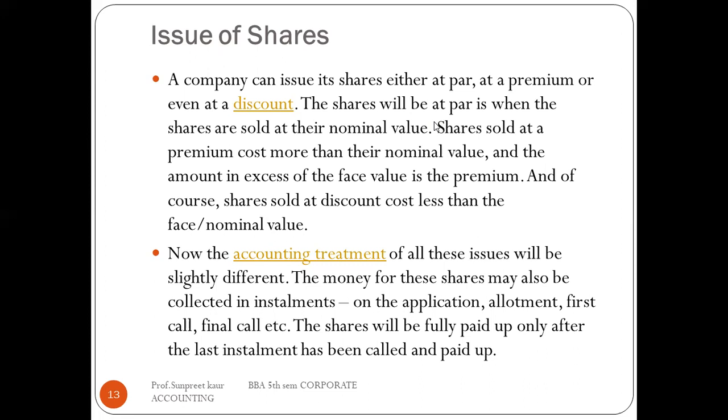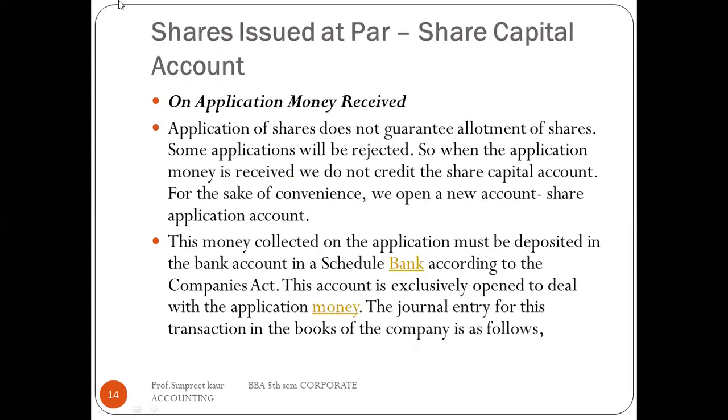What discount? At a cost less than the nominal value of the shares, right? So we'll be discussing each of these three one by one. Shares issued at par.